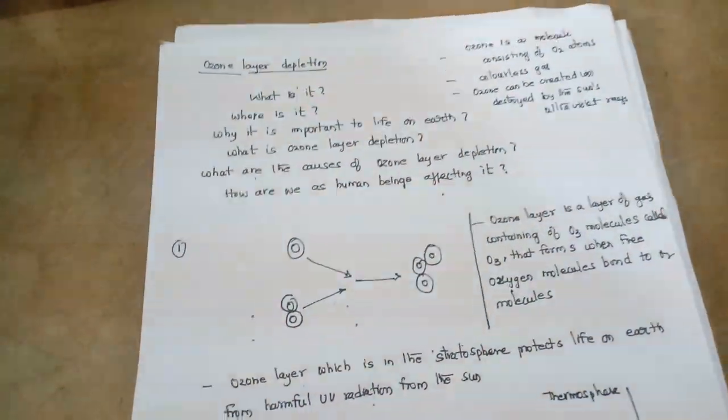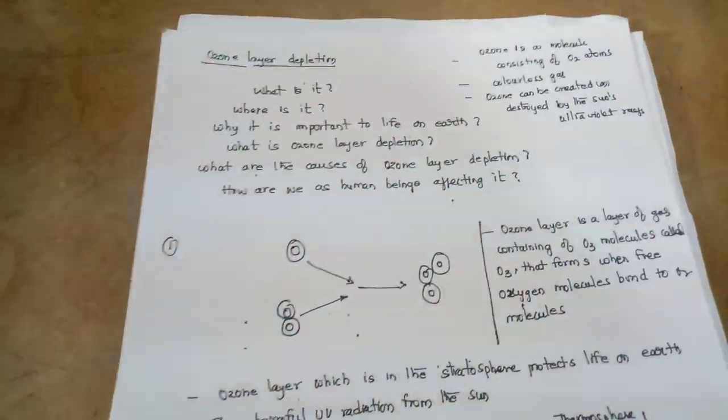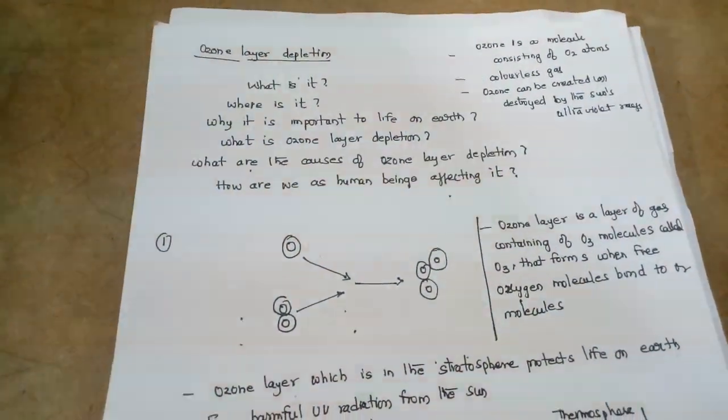So mainly, what are the substances? Next, what are the causes of ozone layer depletion?